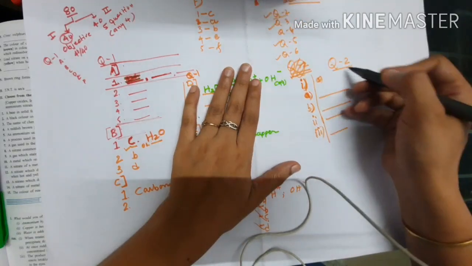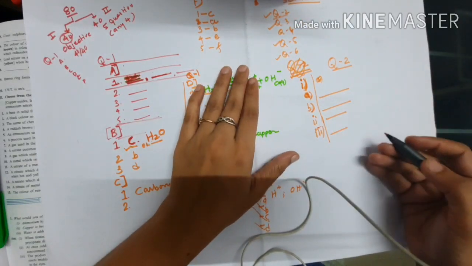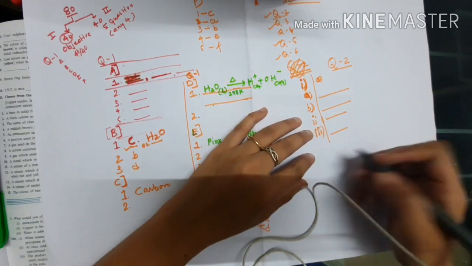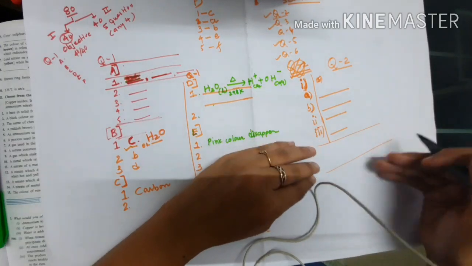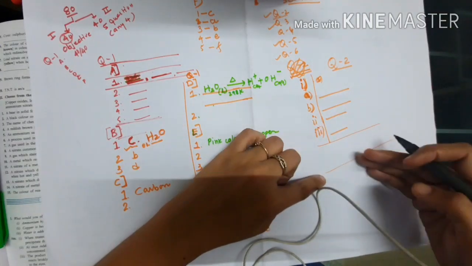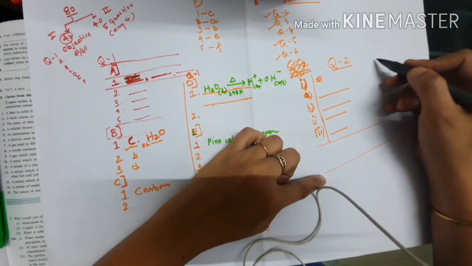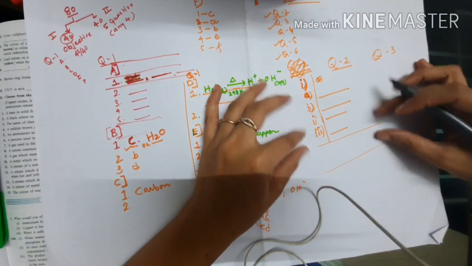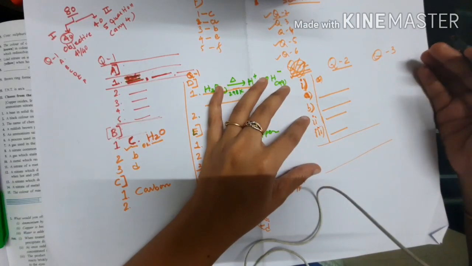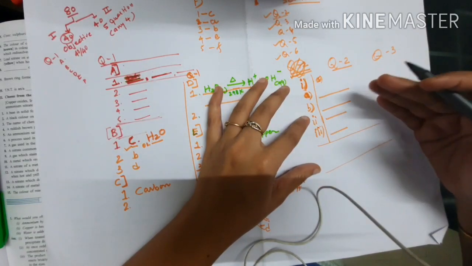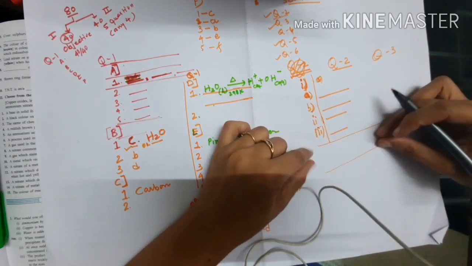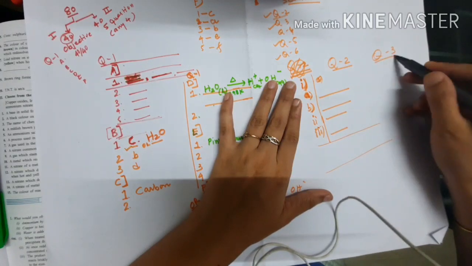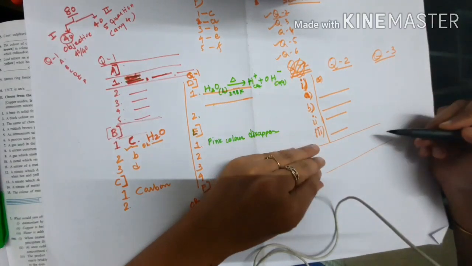This is the way. Suppose question number 2 is over and only this much space is left, so don't write here. If only a small amount of space remains after completing the question, leave that space and write question number 3 on the next page. I am not saying that if half the page is empty you should start on a new page, but if very little space is left, leave that page and start question number 3 on a new page, and write like this only.